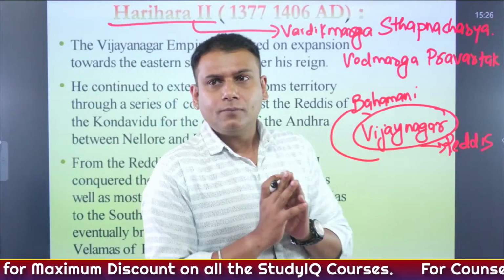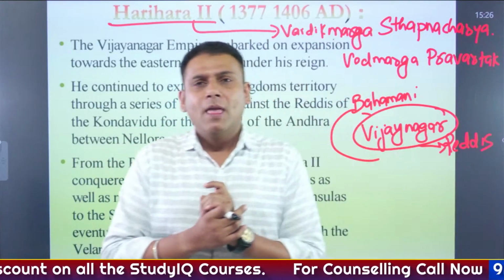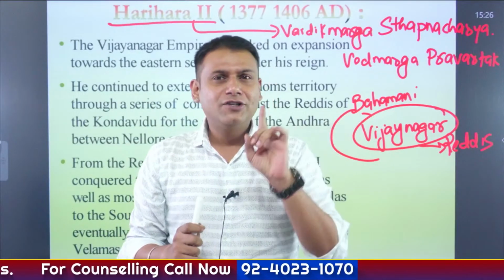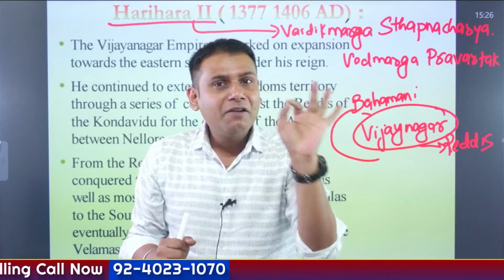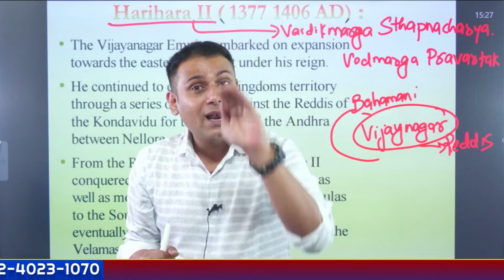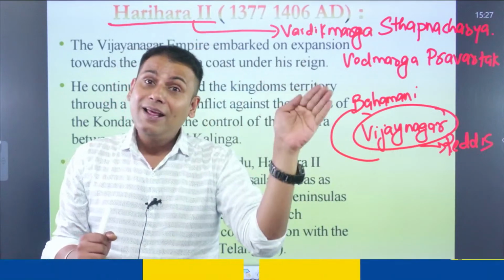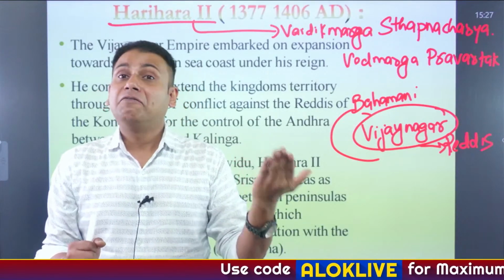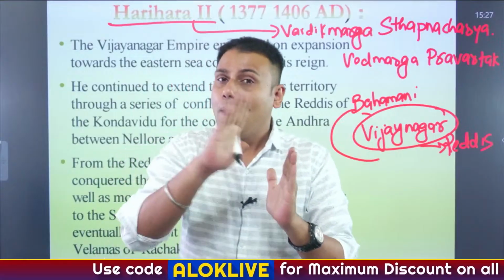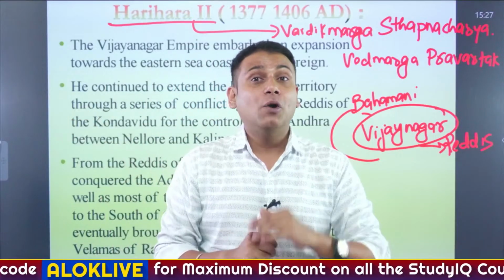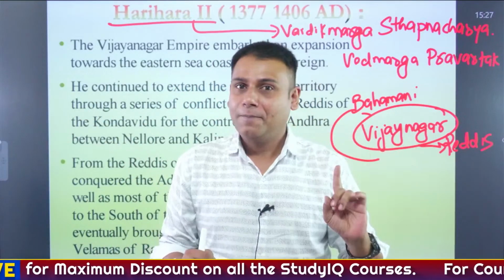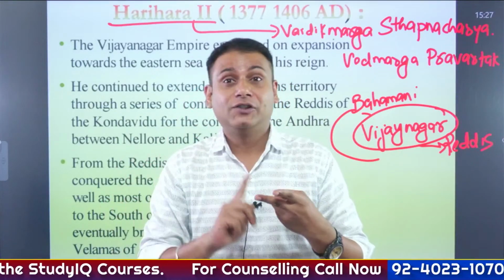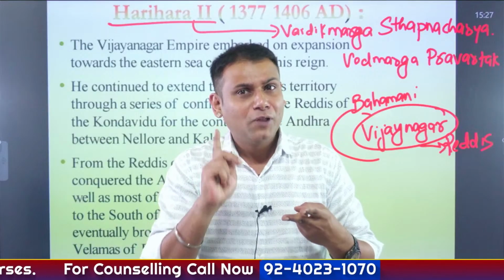So I have told you one thing. As I have told you in ancient India, after the later Vedic civilization, there was a decline in early Vedic practices, and there was a rise of different religions in the form of Buddhism and Jainism. But with the arrival of the Guptas, there was a revival of Sanskrit literature. Correct? There were performances of many Vedic sacrifices. We have studied that in the Gupta rulers.